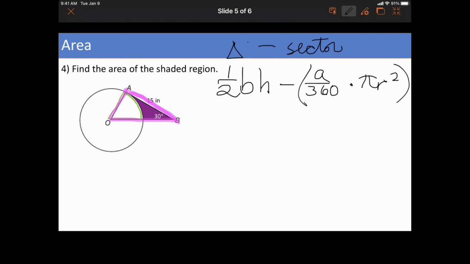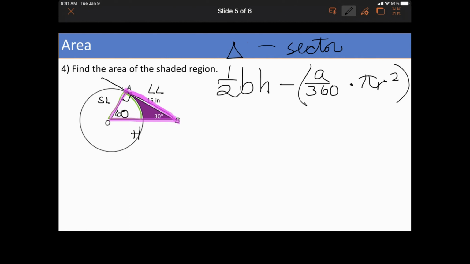Well, let's see. AB looks like the tangent. Okay, this is the radius. And radius to tangent is perpendicular, so that is 90. So that's going to be 60. All right, so that's a long leg. This is a short leg, and that's the hypotenuse. Okay, so I need to find the short leg, which is the radius.